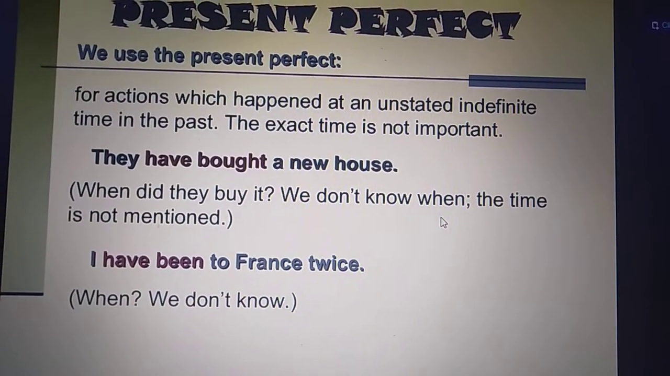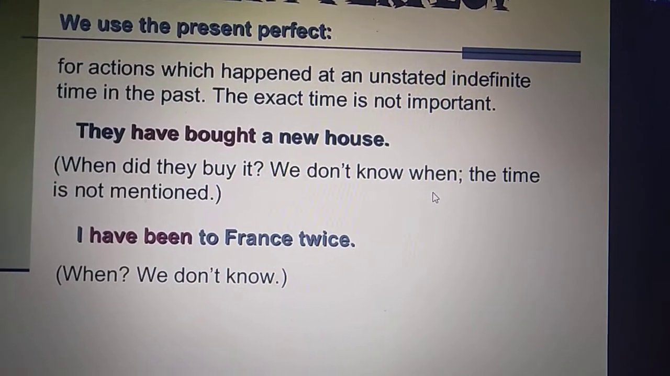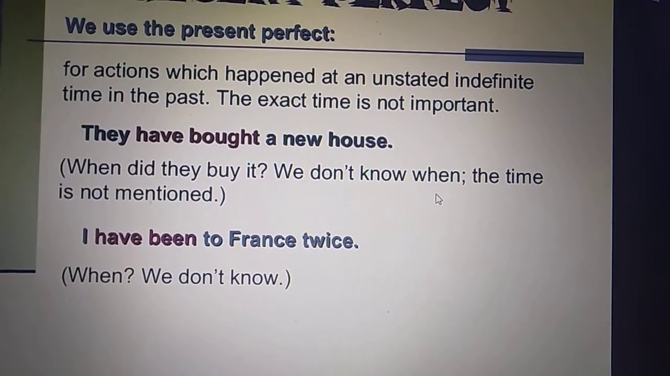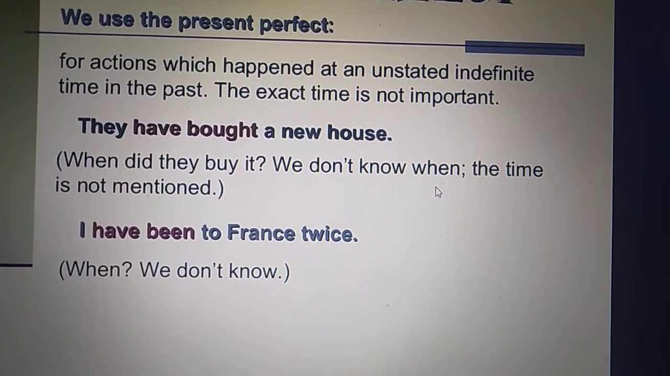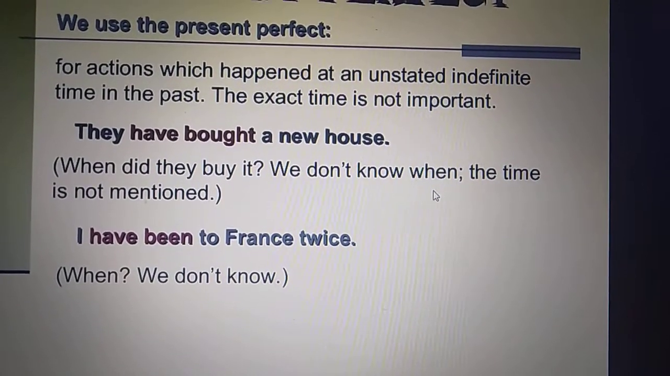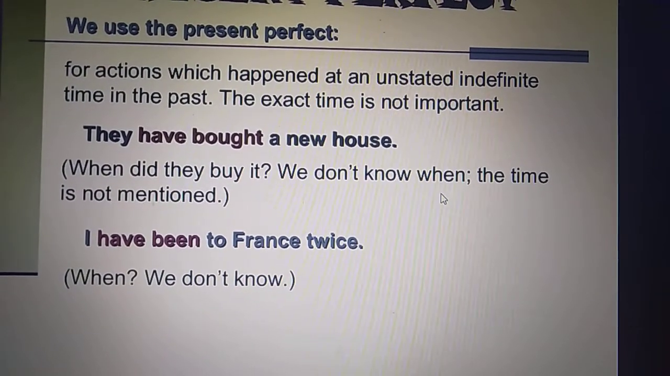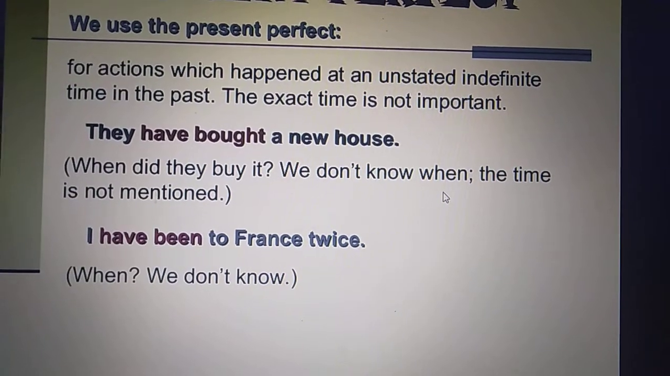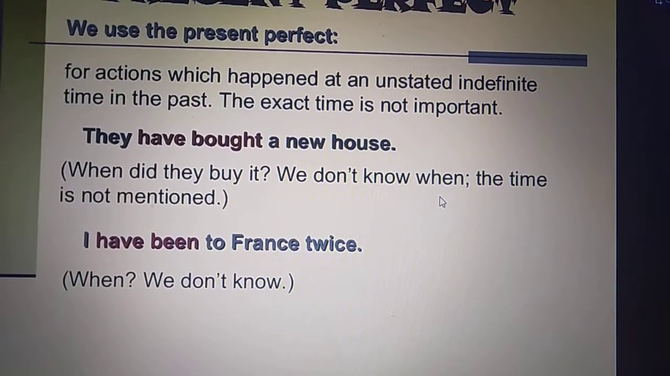For actions which happen in the recent past, for such actions we use the present perfect tense. Recent past means the actions which are recently completed, but we don't know about the exact timings. For such actions we use the present perfect tense. Clear? For example, they have bought a new house. Now when did they buy it? We don't know. Clear?